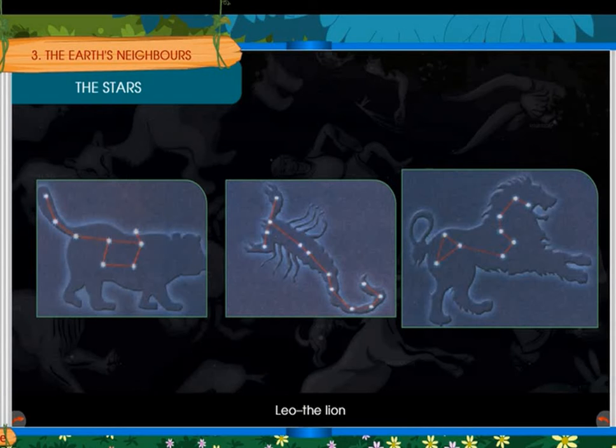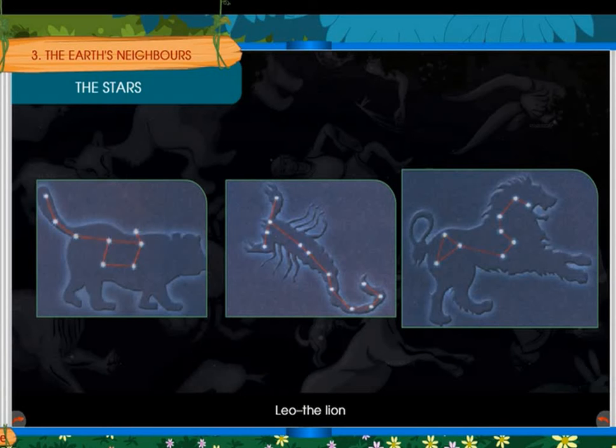Okay? Yes, children. Next we will learn about new words. Yes, before that, once again I will revise it, children. There are many thousands of stars. Okay? Stars have their own light, children. They are much bigger than the sun. They appear very small in size because they are very far from us. Okay, children?